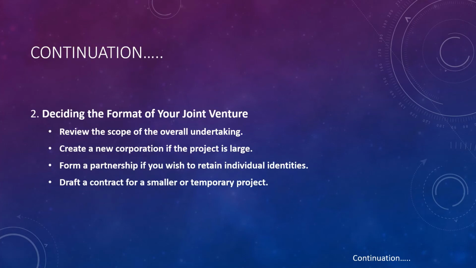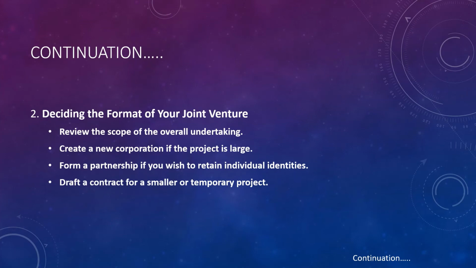Next step, the joint venture needs to decide the format of their own joint venture. They have to review the scope of the overall undertaking, and review the full thing. They can create a new corporation if the project is large. For example, two partners or two companies can form a new company if their project is large.